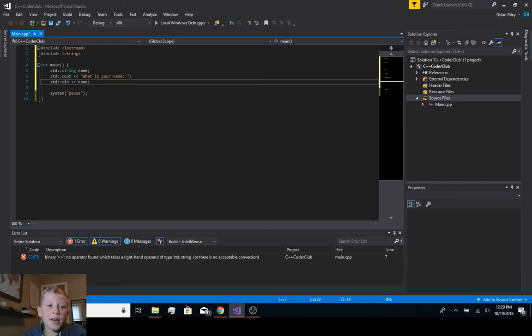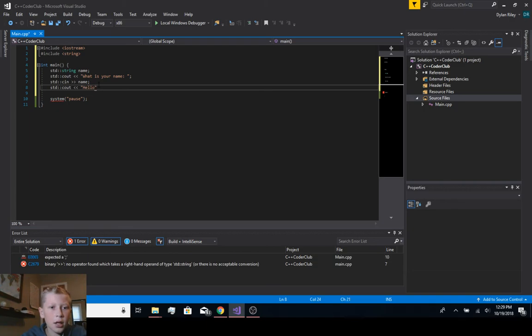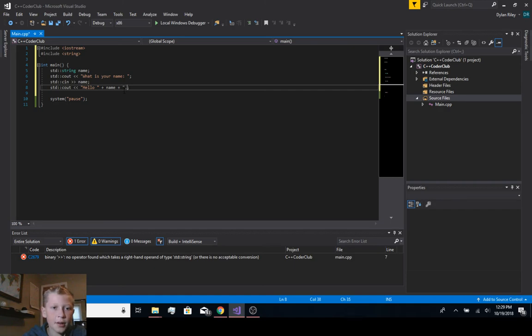So now we can do std::cout hello, and then plus name. Hello name, or we can do plus a period, so hello name with a period at the end.